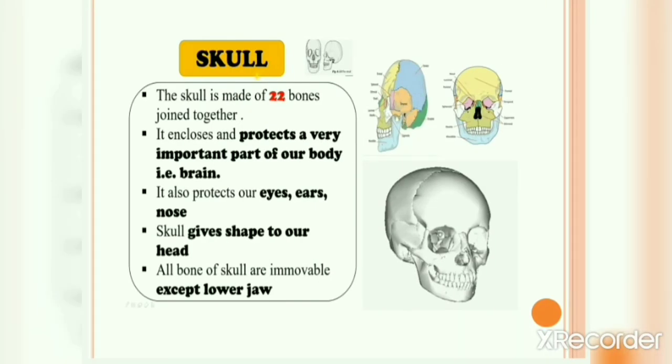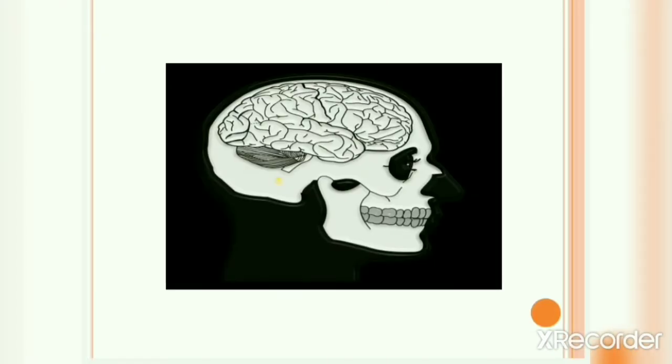Okay, let's move forward. First, we will study the skull. Now, the skull is made of 22 bones joined together. It encloses and protects a very important part of our body, that is the brain. See how delicate our brain is, and the skull acts as a natural helmet to our brain.